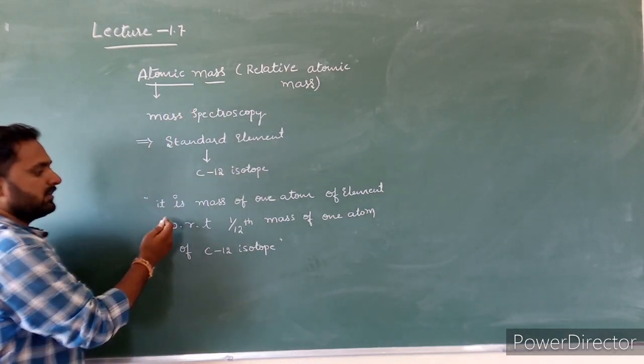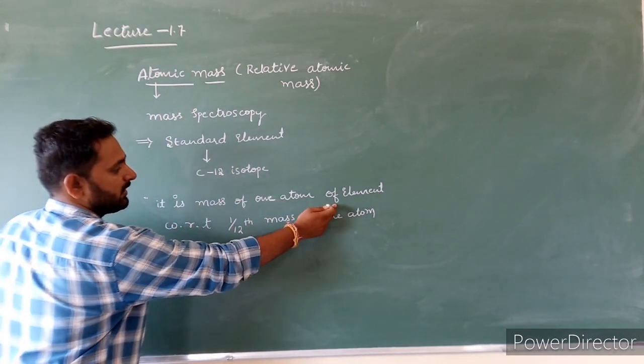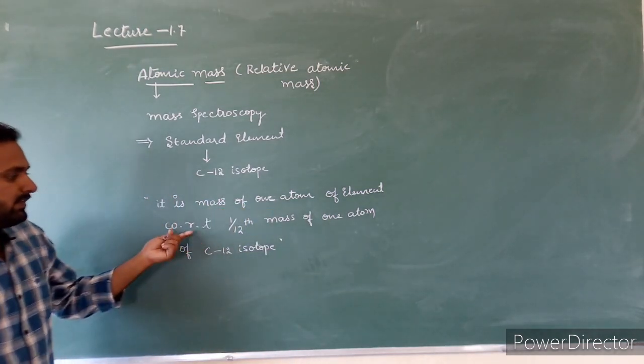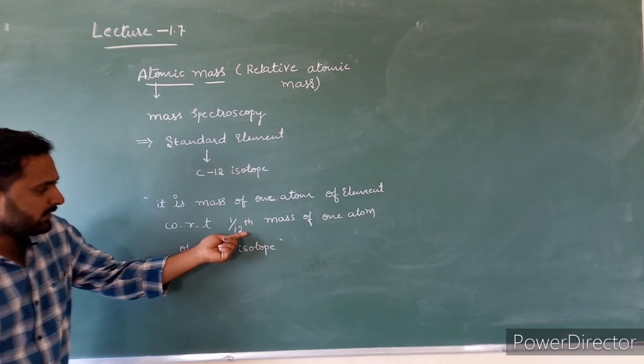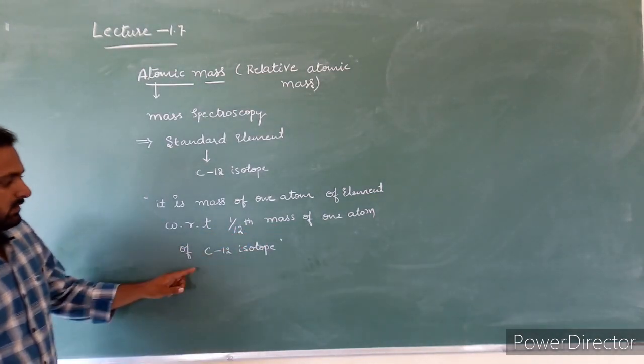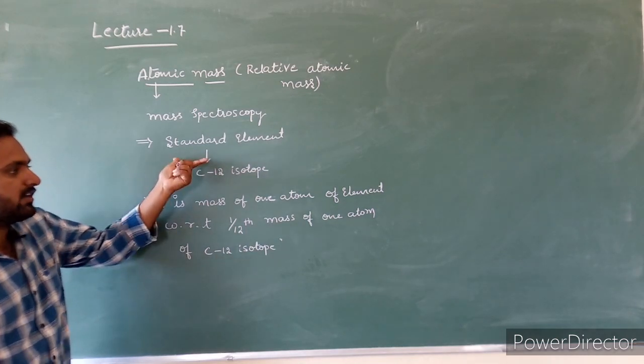And what is atomic mass? It is the mass of one atom of an element with respect to 1/12th the mass of one atom of the carbon 12 isotope. The carbon 12 isotope is the standard element.